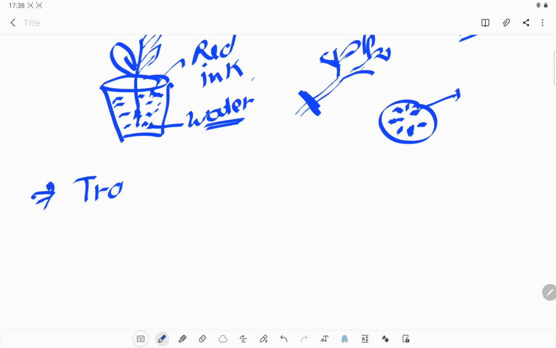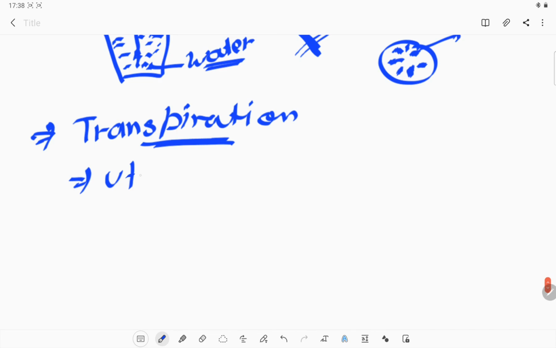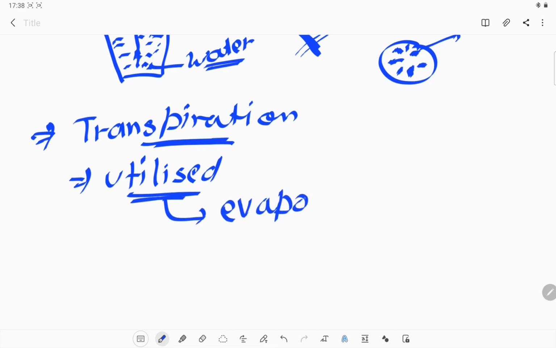The last concept of this chapter is transpiration. What is transpiration? Whatever water and minerals are absorbed by the plant, it cannot utilize all of that water. So that water needs to evaporate from the surface of the leaves.